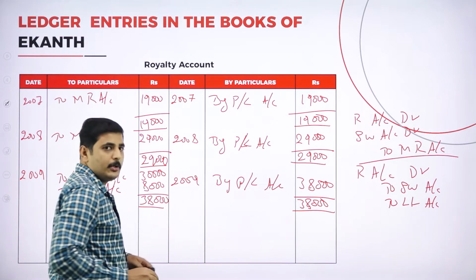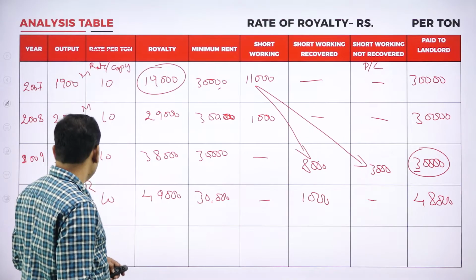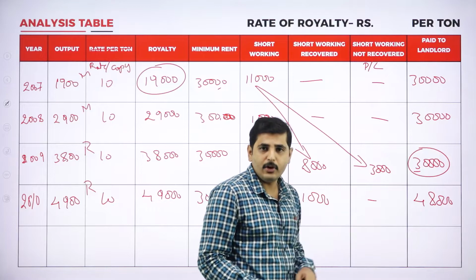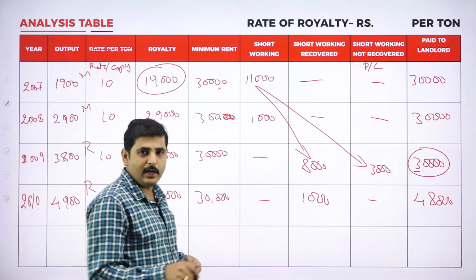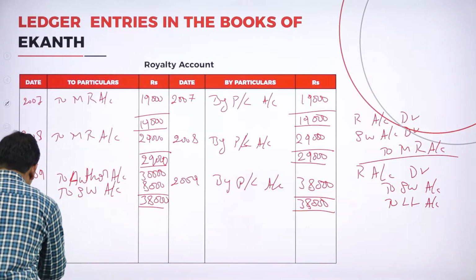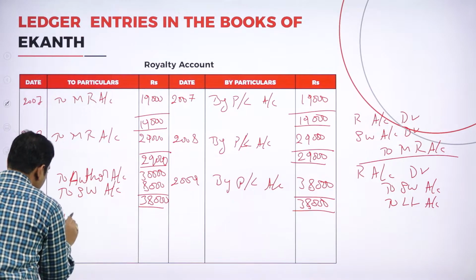Again coming to the last year, we are also paying the royalty and we could recover the short working to the extent of 1,000. Journal entry: by royalty to landlord or author, to short working. So it is 2010 to author.